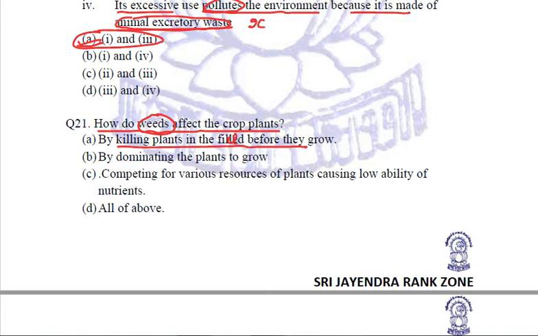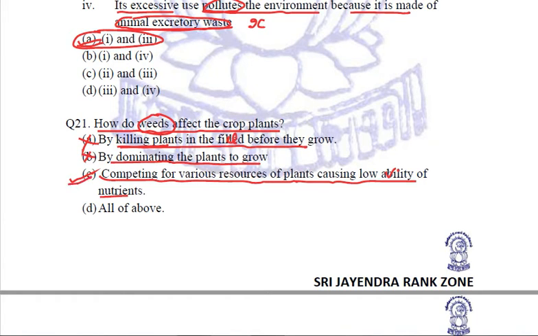It should be FIELD. They do not kill the plant. This is not the correct statement. They dominate the plants to grow? Not at all. They compete for various resources of plants, causing low availability. It should be availability, some misprinting, I suppose. I apologize for that. By causing low availability of nutrients.